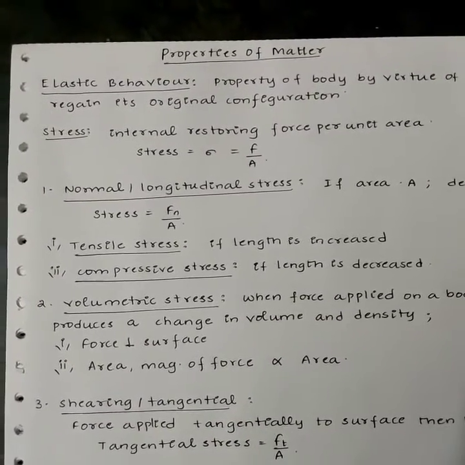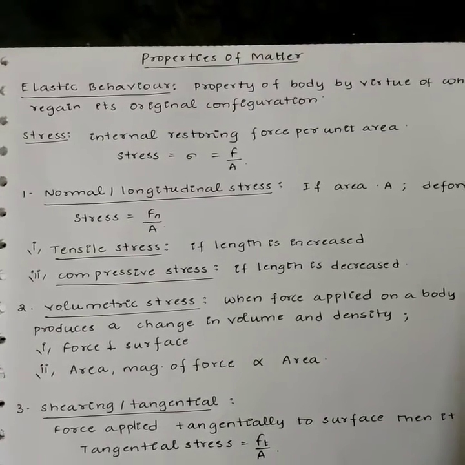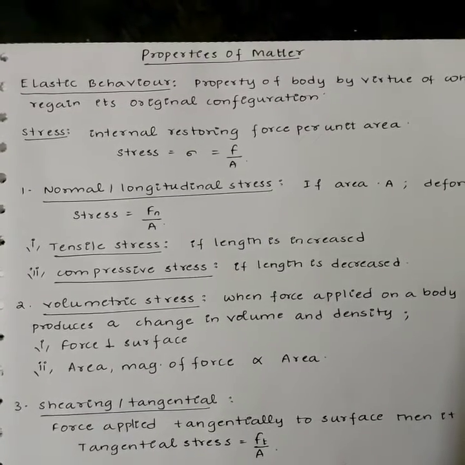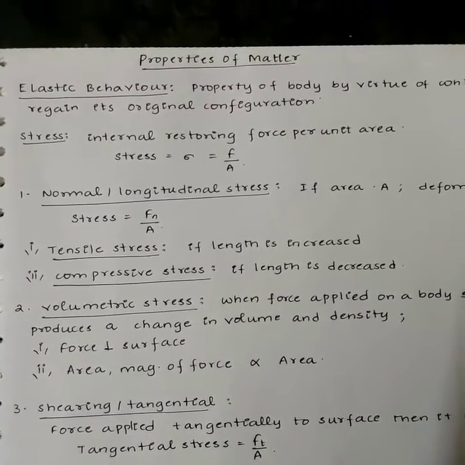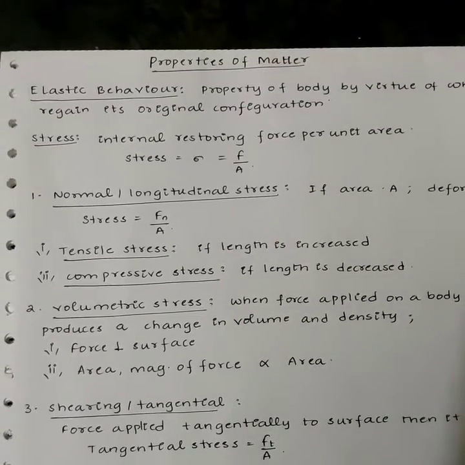Stress. The internal restoring force per unit area of cross section of the deformed body is called stress. Stress is denoted by sigma. It is restoring force by area, that is F by A. SI unit of stress is Newton per meter square or Pascal.